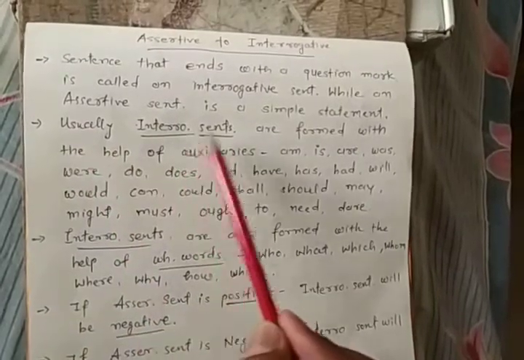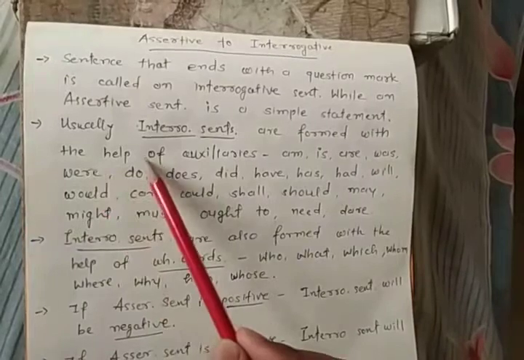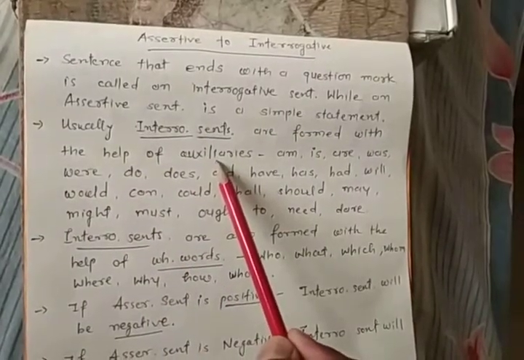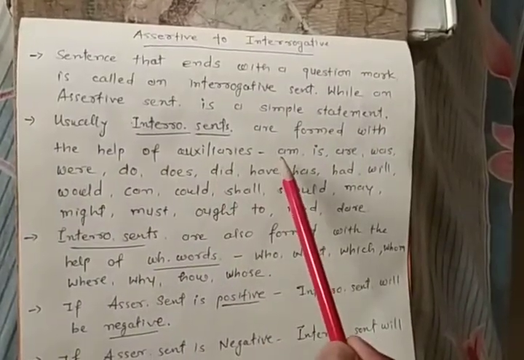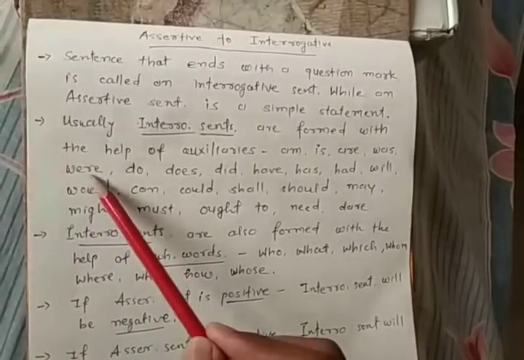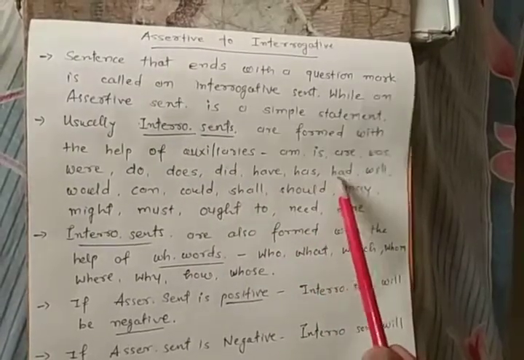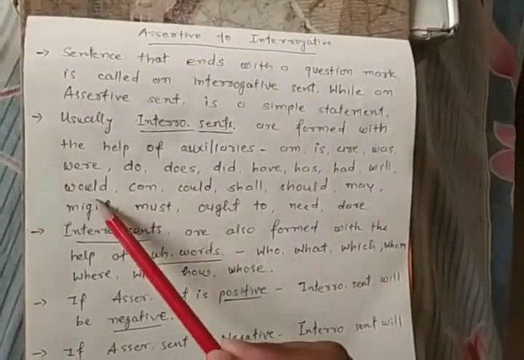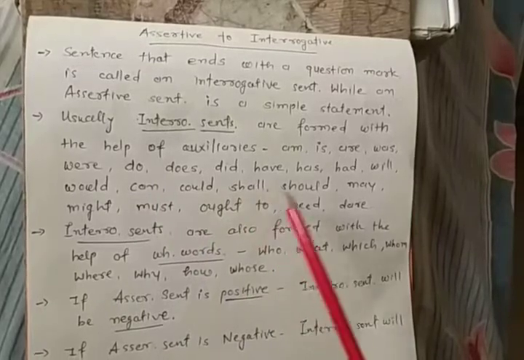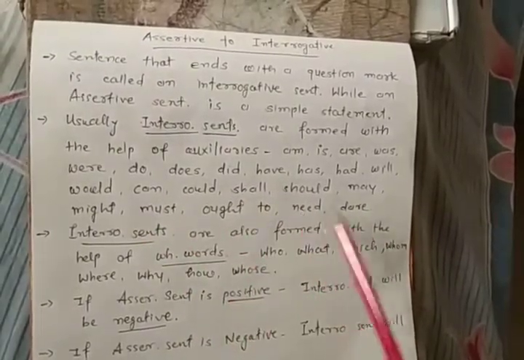Usually, interrogative sentences are formed with the help of auxiliary verbs. It means you can say am, is, are, was, were, do, does, did, have, has, had, will, would, can, could, shall, should, may, might, must, ought to, need, dare.